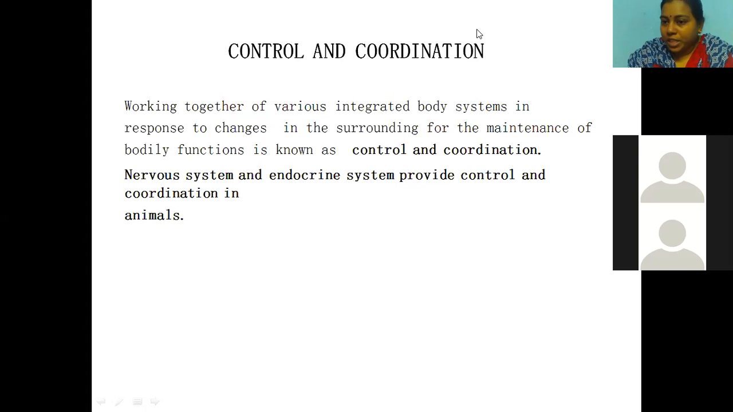Actually, now we are discussing the human system, no? So in our case, there are two systems that are going to take care of this part. What are those? Nervous system and endocrine system provide control and coordination. There is proper coordination between these two systems to do these actions. Nervous system and endocrine system. Now, let us go for the next slide.